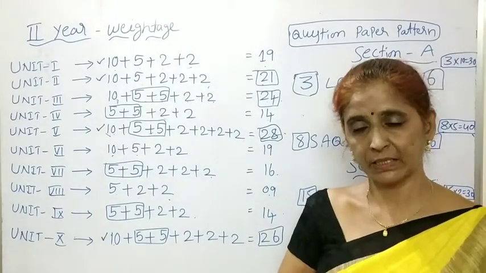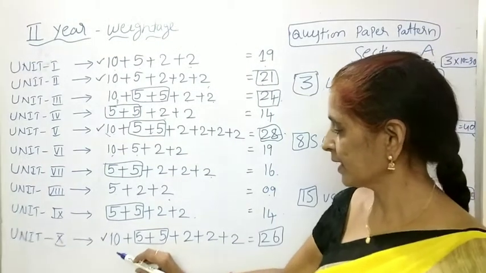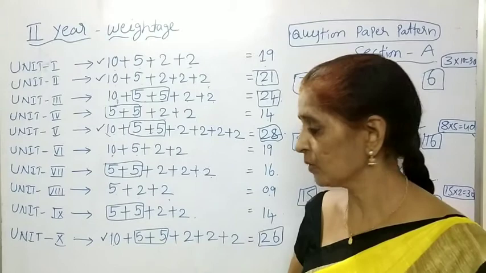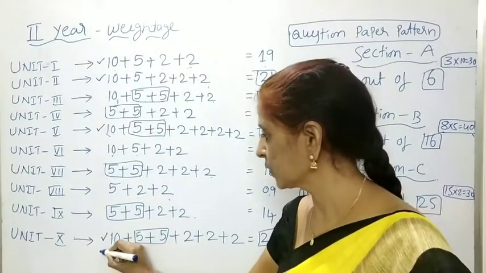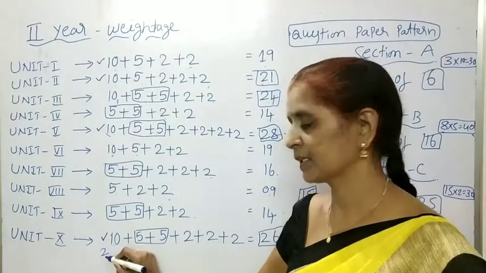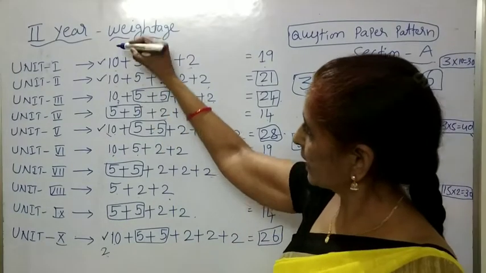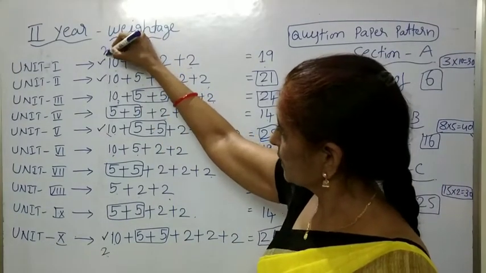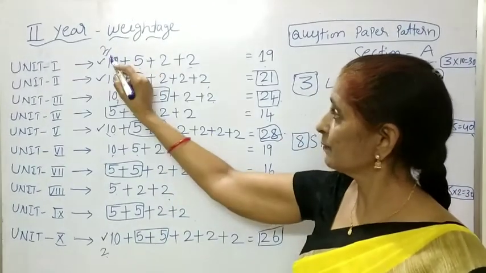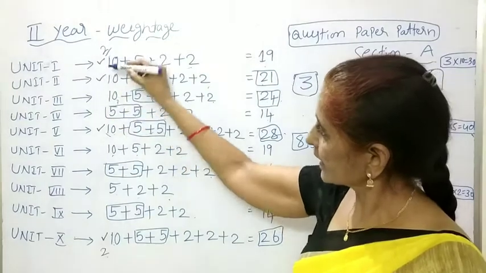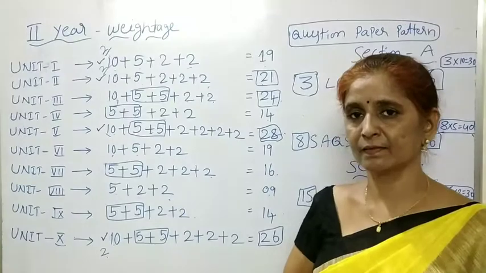Now I am suggesting to you, first of all, you have to concentrate on the LAQs. For the LAQs, you have to concentrate on the 10th unit. Why? Because only 2 LAQs are there, and from the 2, 1 will come. The next priority goes to the first unit. From the first unit also 2 LAQs are there, and only 1 will come. And the second unit also has 2 LAQs, and from the 2, 1 will come in the final examination.